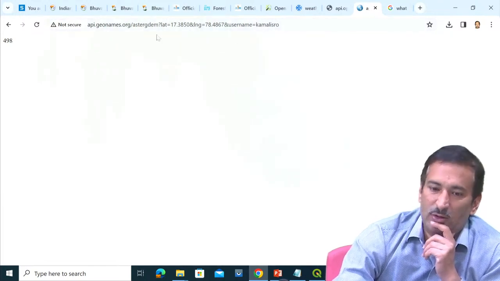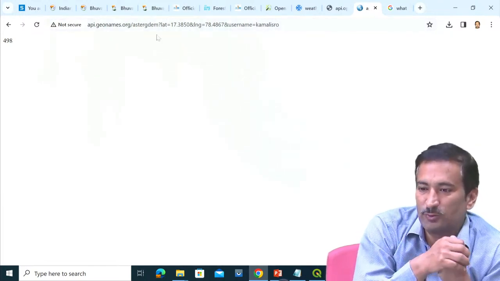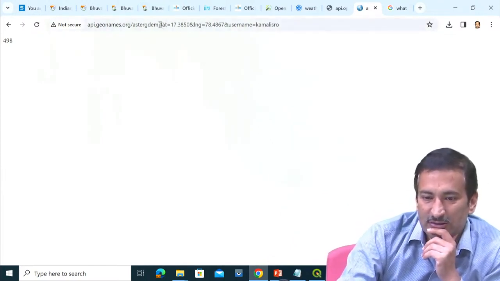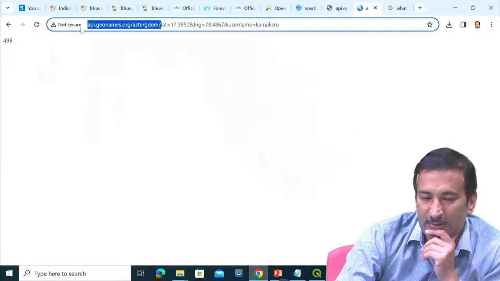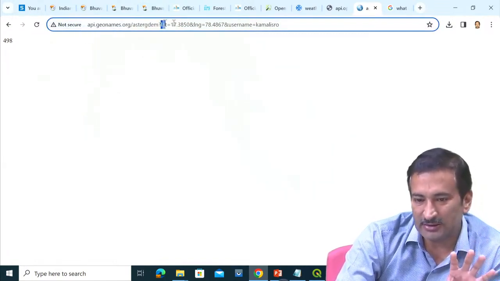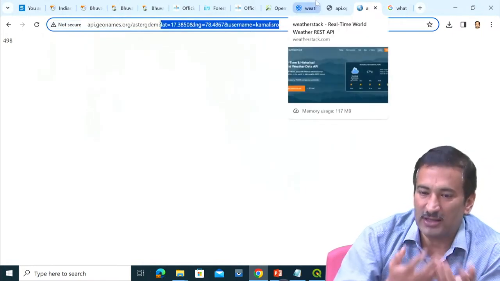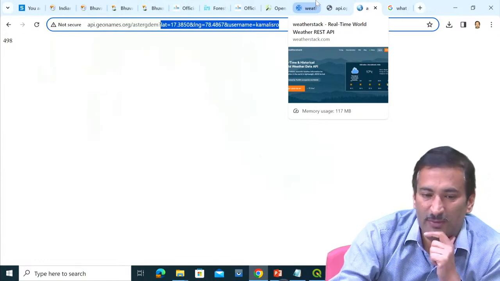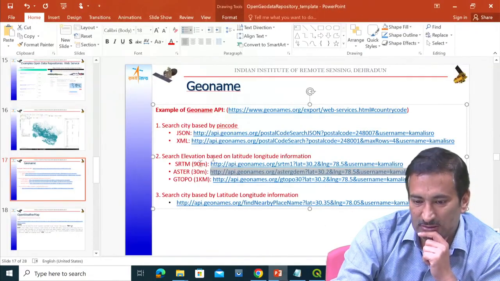So through this API also, they become very useful. You need not go to the website. You just pass this server, this API, in your web portal or the website, and pass these parameters dynamically. Whichever value you pass, the same attribute value will be displayed to you. So that was from GeoNames.